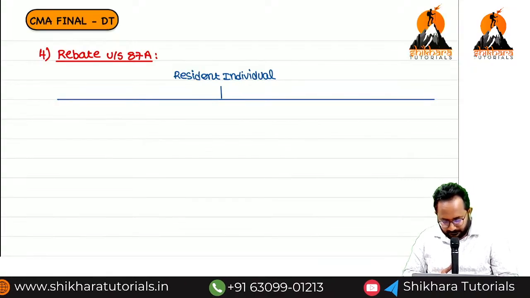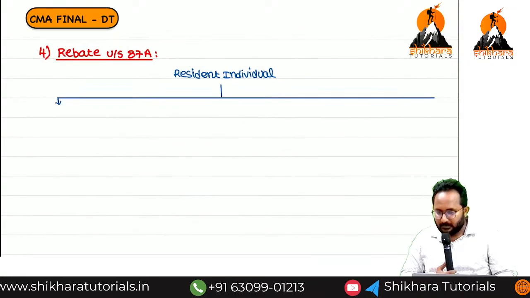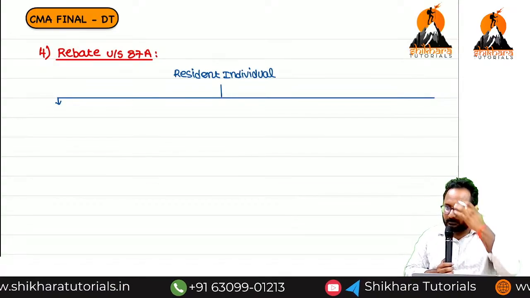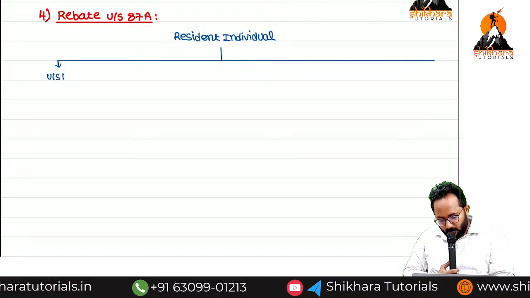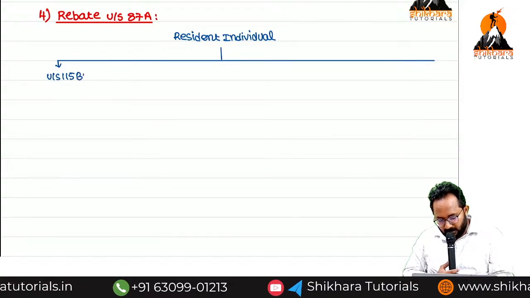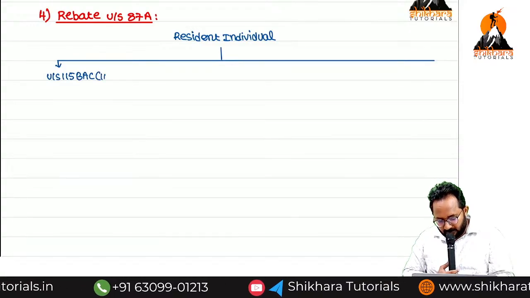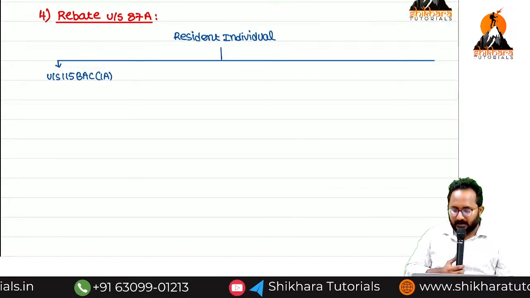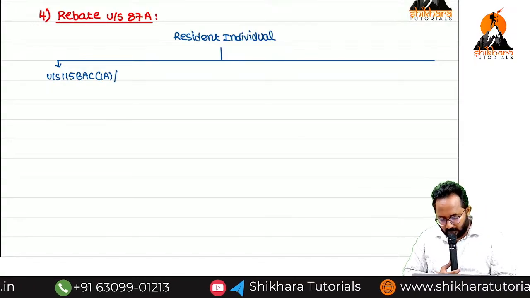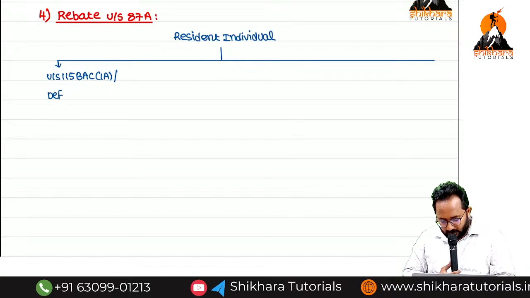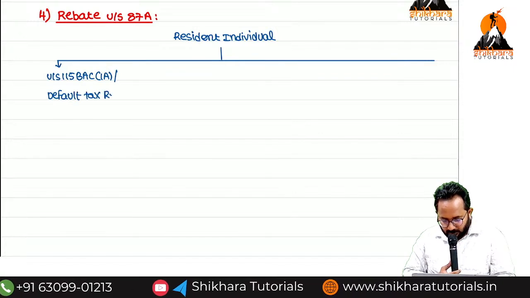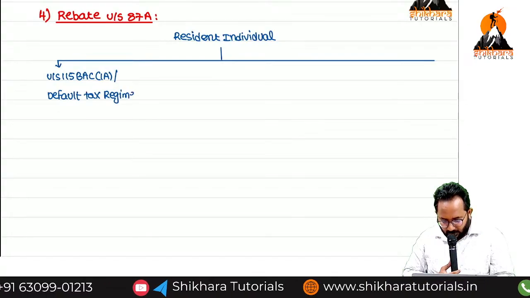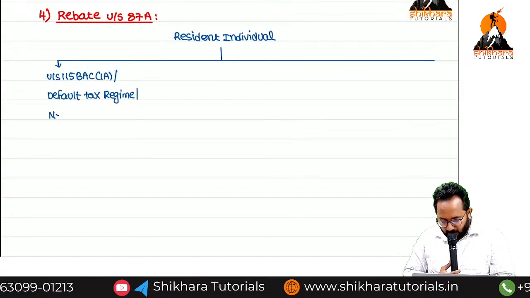First, the default tax regime, that is under section 115BAC subsection 1A. What else can we call it? The new regime.